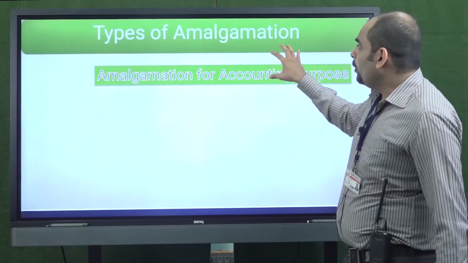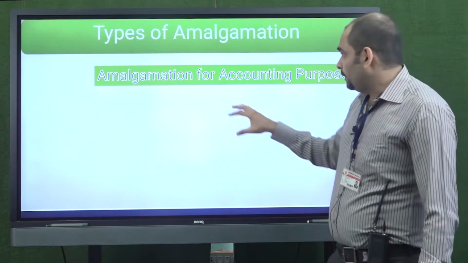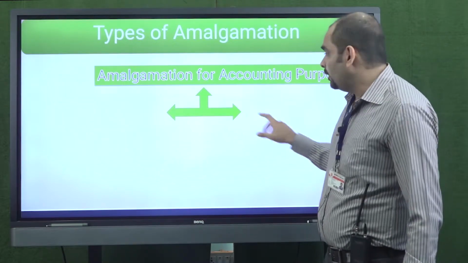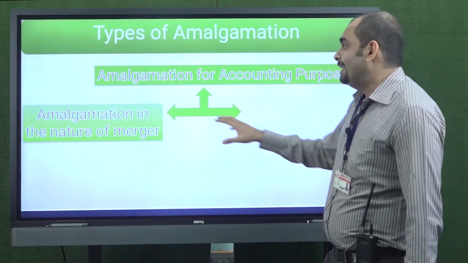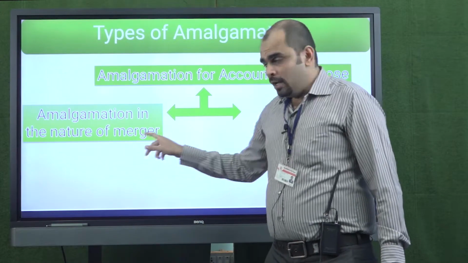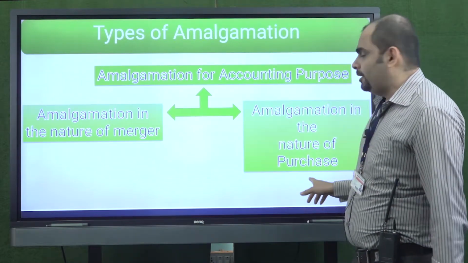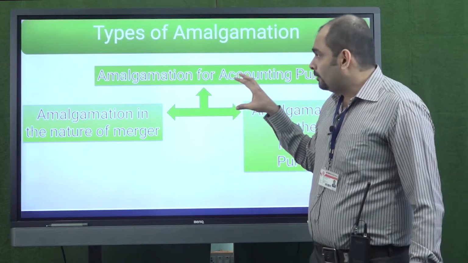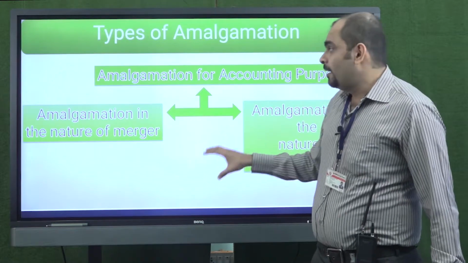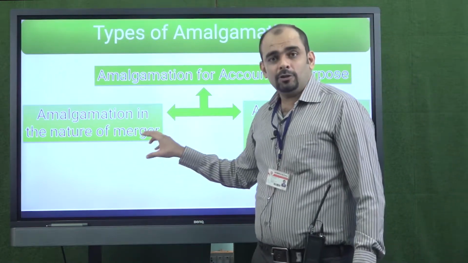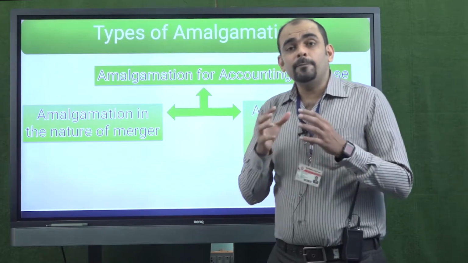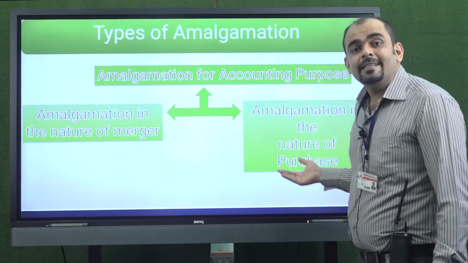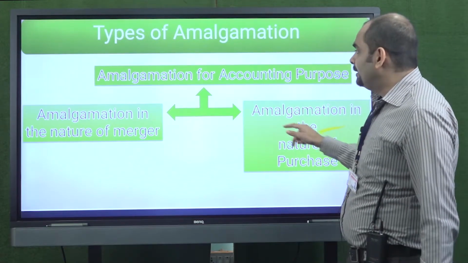Now when we talk about amalgamation, accounting is done for amalgamation for accounting purposes. So accounting is done assuming that the amalgamation is either in the nature of merger or in the nature of purchase. These are the two broad categories we need to assume. Because when it comes to amalgamation in the nature of merger, the accounting treatment and the preparation of accounts will differ when compared to amalgamation in the nature of purchase. Now let us try to understand them one by one.